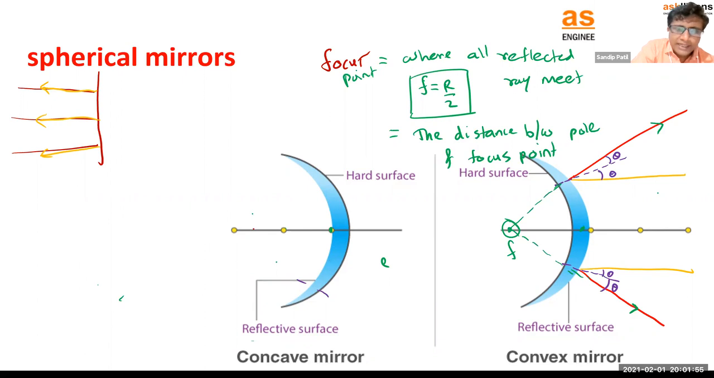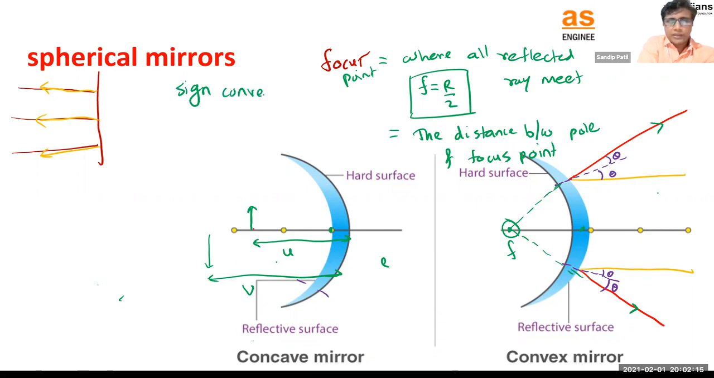If you keep the object at any place, consider this is your object. The object's distance is called u, like this. And the image you are going to get here, we can call this v. There is one sign convention also we should remember.